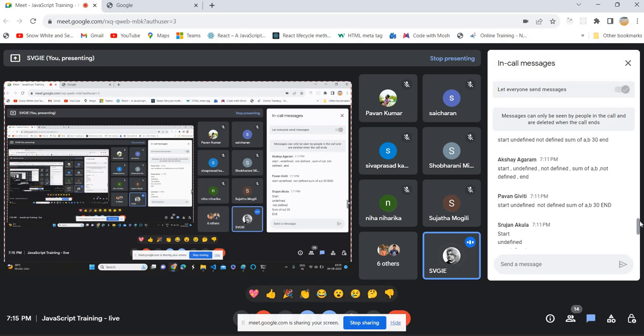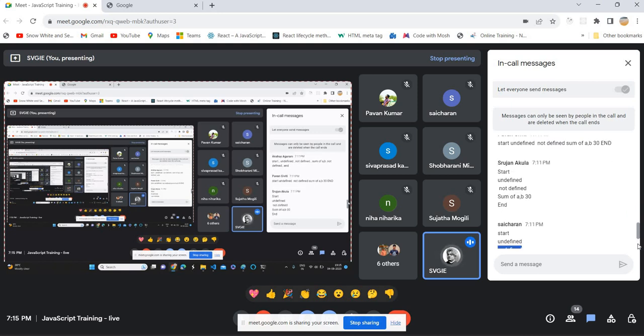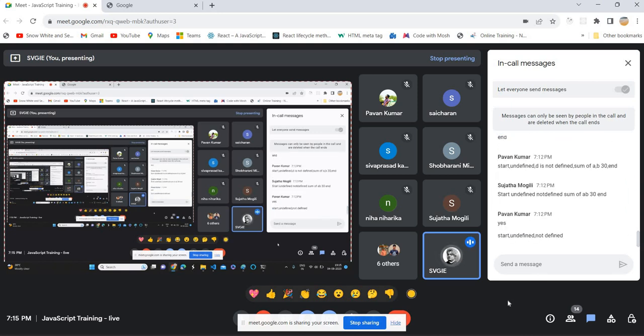Okay. Stop. There are two possibilities. One is maybe you didn't attend the session when we discussed undefined versus not defined. Or either you didn't understand properly on that day and you didn't practice. Did you attend the session on that day? Undefined versus not defined. We already discussed that topic.